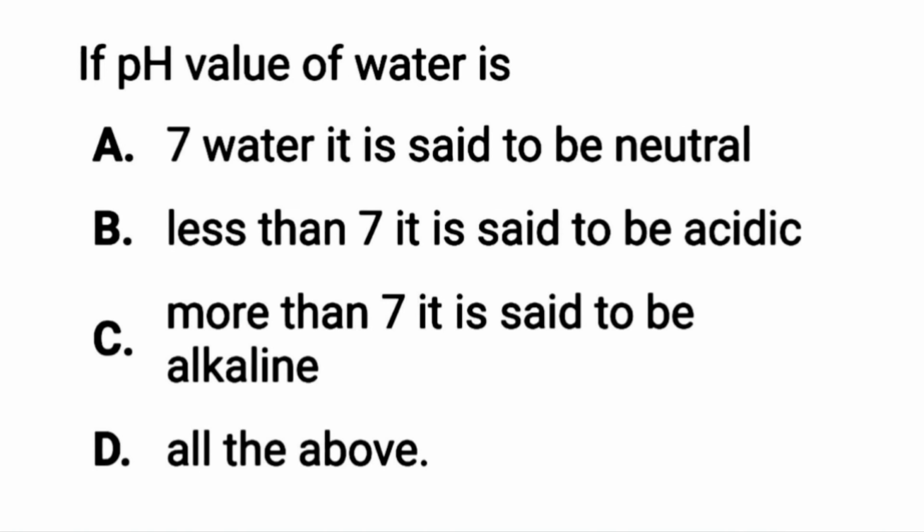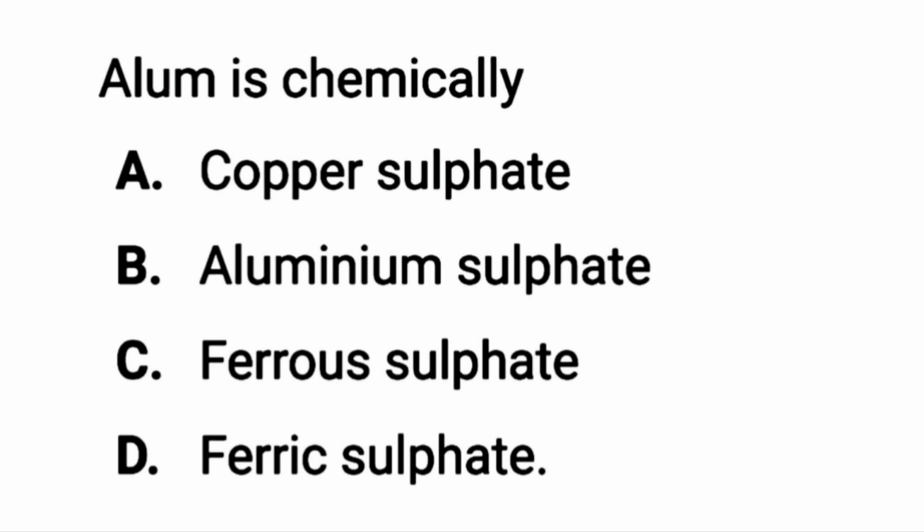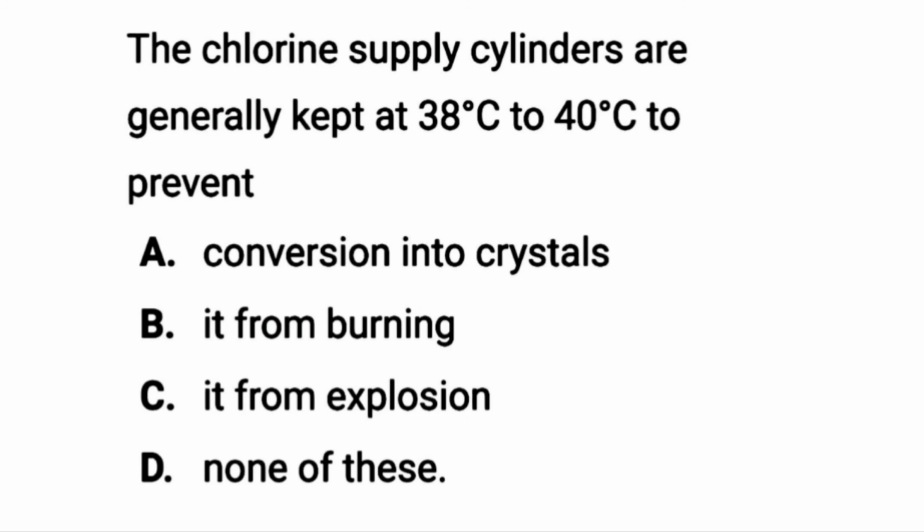If pH of a water is 7, it is said to be neutral. The 73rd question is, the permissible amount of nitrates present in potable water is nil. Alum is chemically aluminium sulfate, which is used as a coagulant. This is the last question of the video. The chlorine supply cylinders are kept at 38 degrees Celsius to 40 degrees Celsius to prevent it from conversion into crystals.